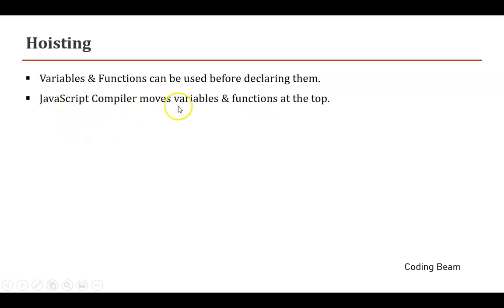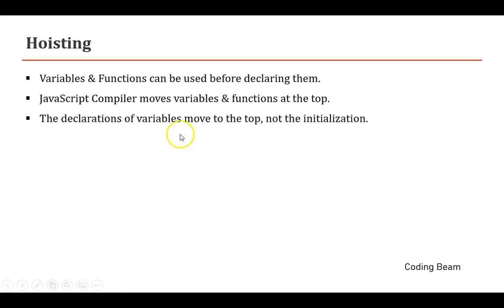The JavaScript compiler moves these variables and the functions to the top. This is the default behavior of JavaScript that moves the variables and the functions to the top of our code of the scope. Only the declarations of the variables move to the top and not the initialization, because the initialization is done later in the code. And the function definitions move first, even before the variables. So first there will be the functions, and then the variable declarations after that.